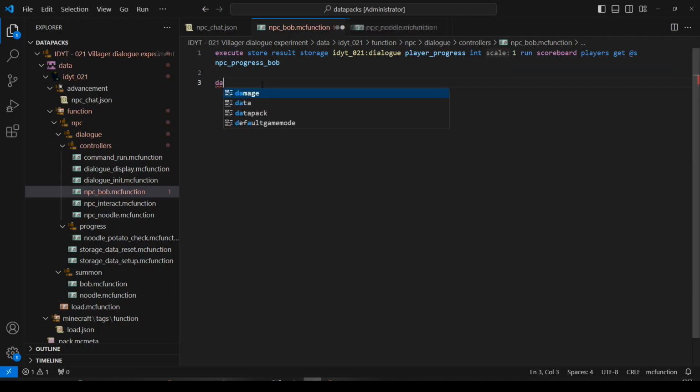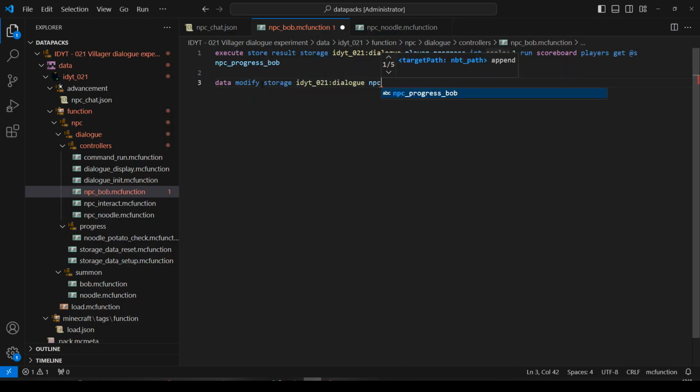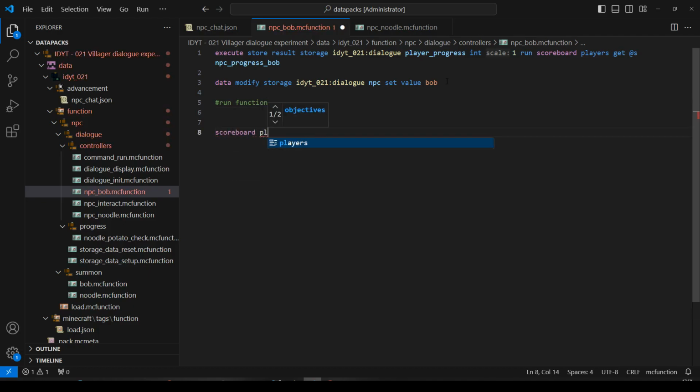And I'm also going to do data modify storage dialog NPC set value to Bob. So there's two things we can access when using a macro. The macro will be here, so let's just do run function for now. So that will go off and say the message, and then it will come back and we will increase our score.